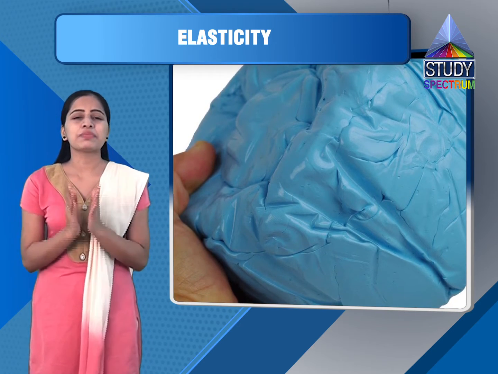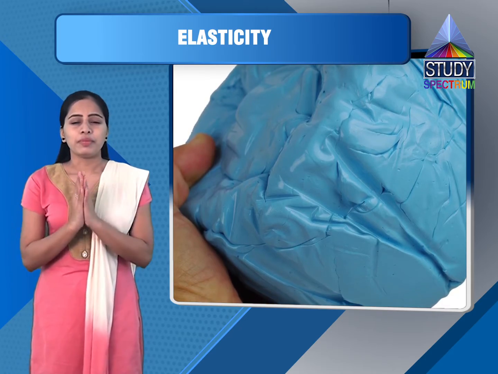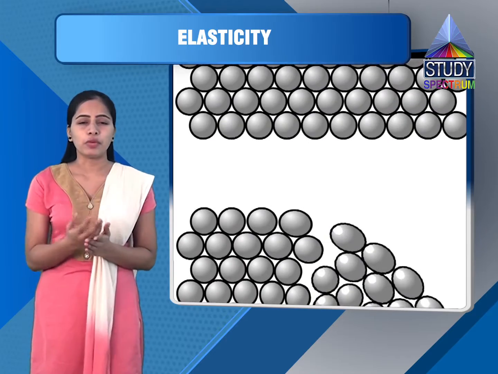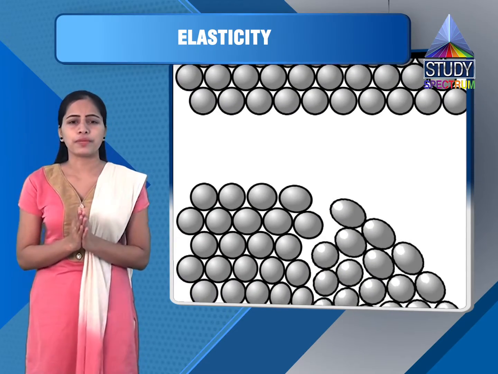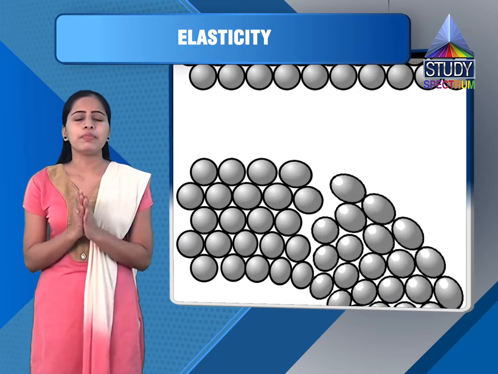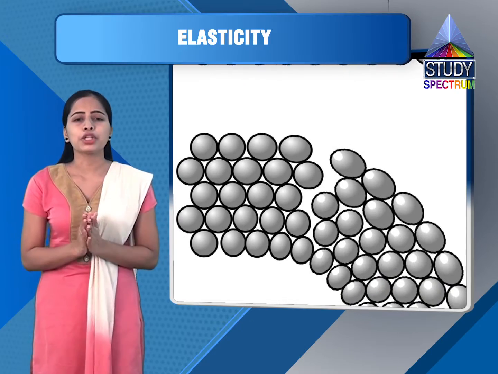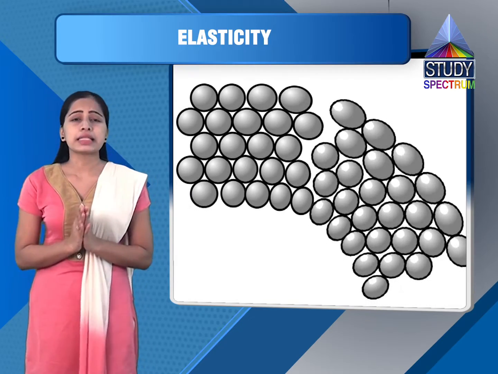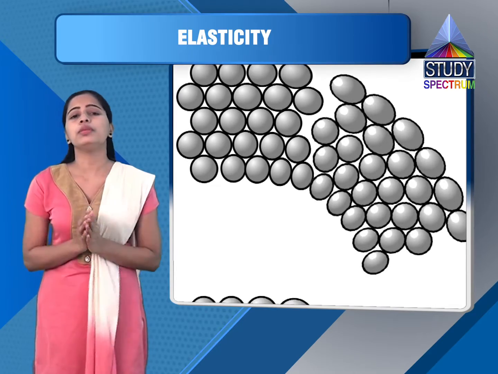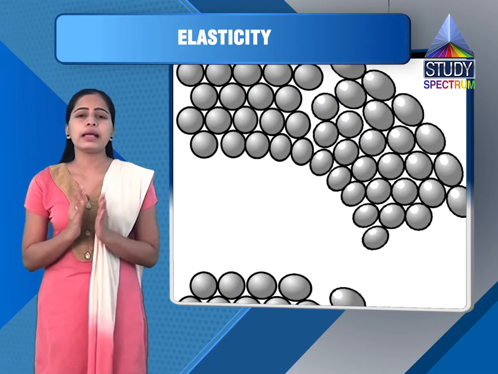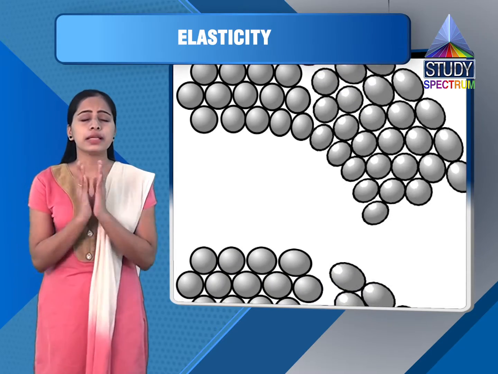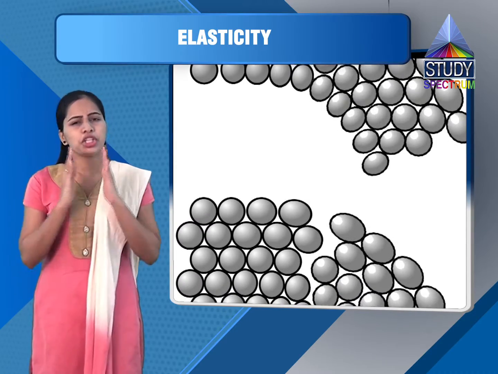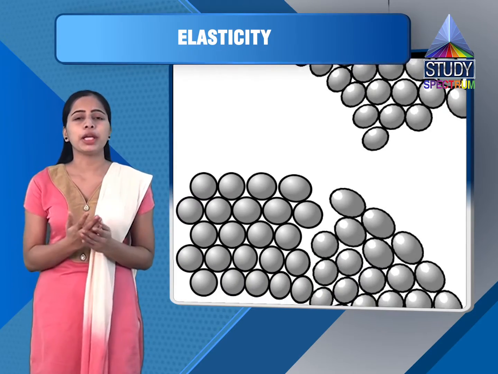So let us see what is meant by deformation here. What is deformation? Most of the bodies can be deformed by application of suitable external force. The change in size, shape or both of the body arising due to external force is deformation. Deformation is basically change in size, shape.